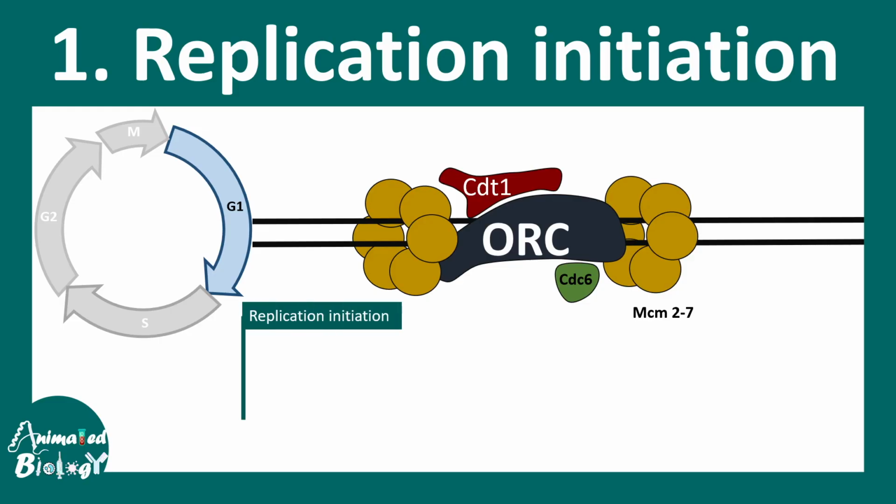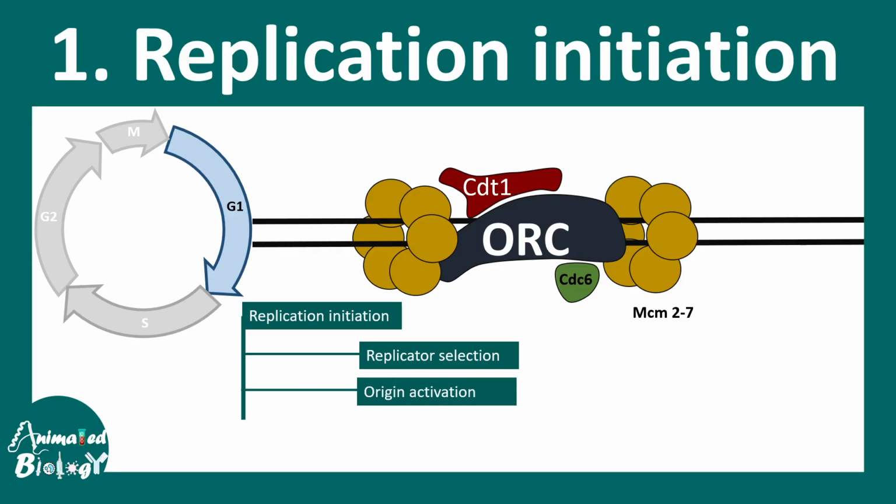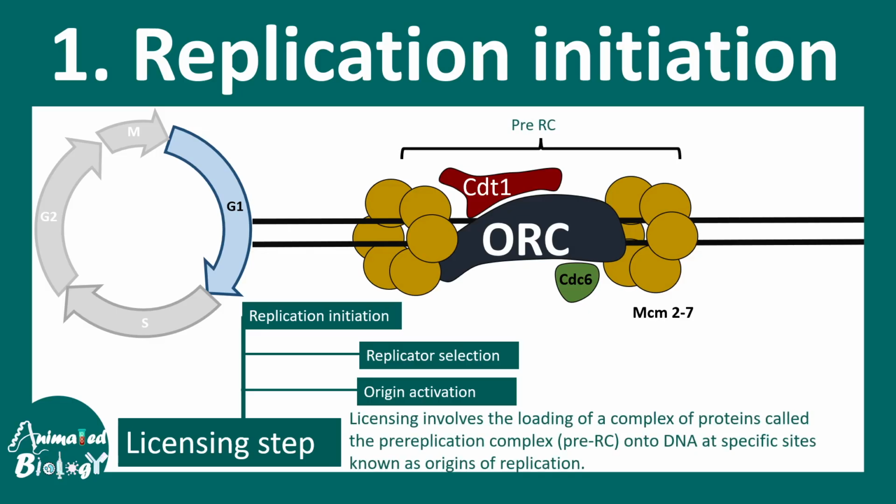Now, not only is the association of these proteins to the ORC important, but there is also a licensing event that has to happen. Replication initiation is broadly differentiated into two halves. One is replicator selection, where the portion of the DNA to be replicated is selected, and then origin activation, where the origin is activated with the help of specific molecules such as the cyclin-CDK complex. This is a licensing event. Without activating the pre-RC, replication cannot start and the bubble cannot form.